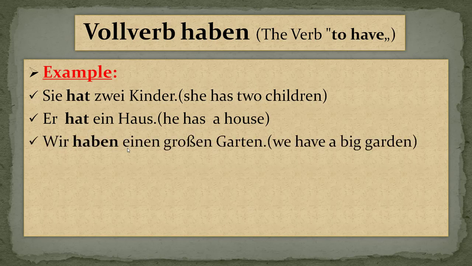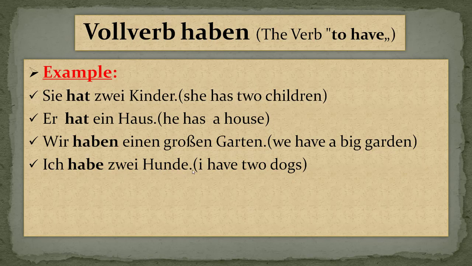Wir haben einen großen Garten. We have a big garden. This is also like the verb, always taking the second position. Ich habe 2 Hunde. I have 2 dogs. Okay, I'm expressing something. The object is belonging to the subject. You can say it like this also.